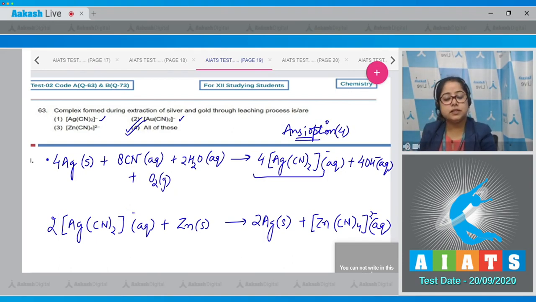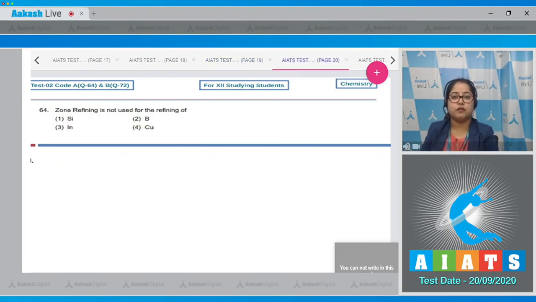Proceeding to next question, students, which is question number 64. Let's read the question. Zone refining is not used for the refining of. Student, for this question, first of all, we have to understand for what kind of element zone refining method is used. So I'm writing it.